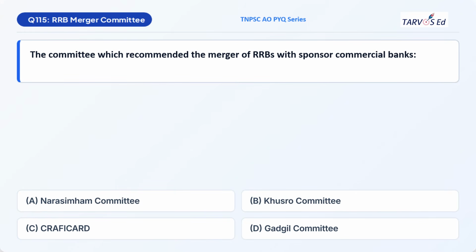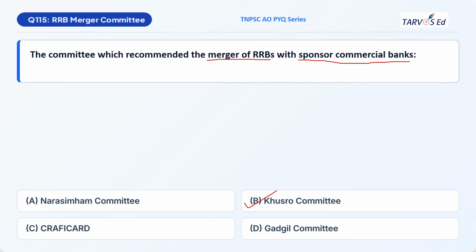Our next question is on RRB, Regional Rural Bank. Now it is called Grama Bank. In Tamil Nadu, they have renamed it as Tamil Nadu Grama Bank. The question is, which committee recommended the merger of RRBs with sponsor commercial banks? Option A, Narasimham Committee, B, Khusro Committee, C, CRAFICARD, and D, Gadgil. So the correct option will be option B, Khusro Committee.